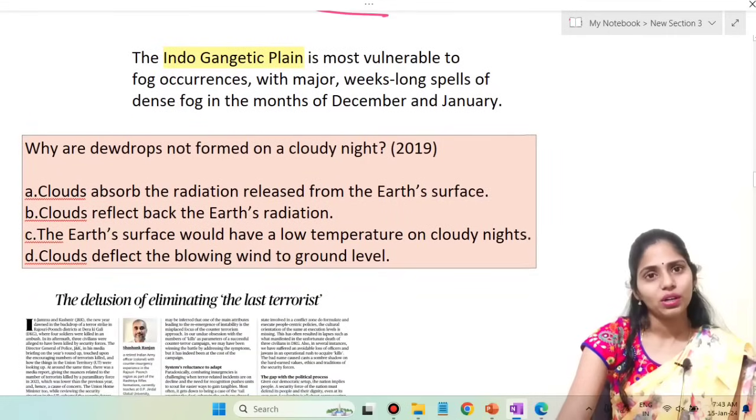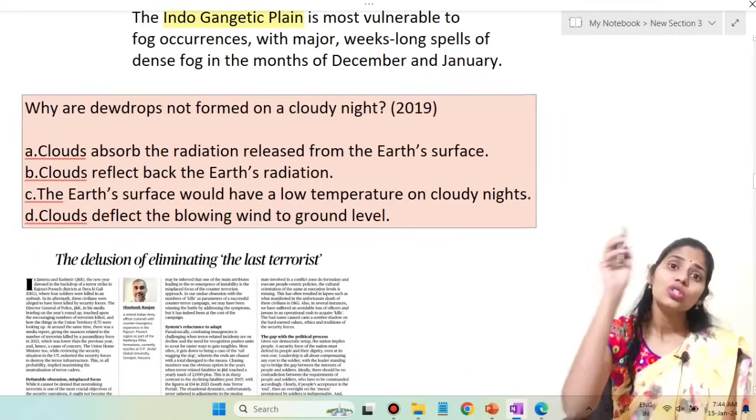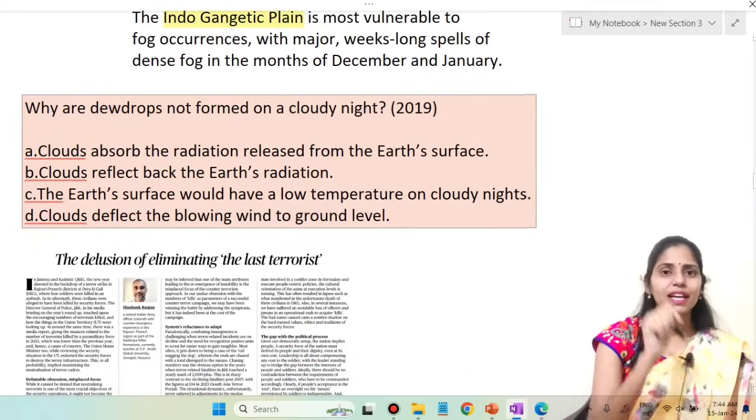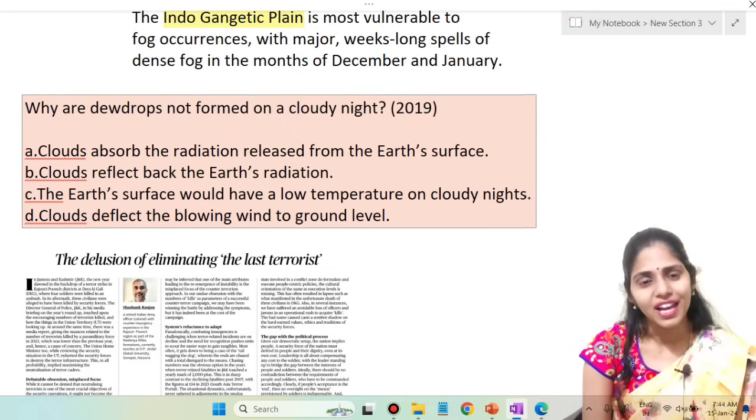I want to give you one question regarding dew drops, which appeared in 2019. Go through this question once and please let me know the answer in the comment box. Don't forget to give the answer.